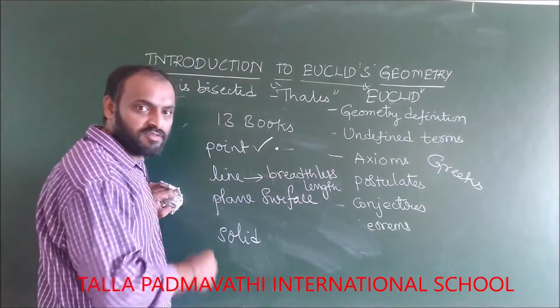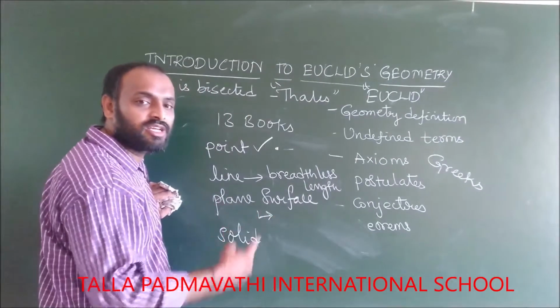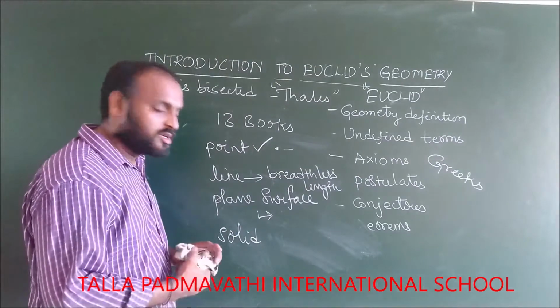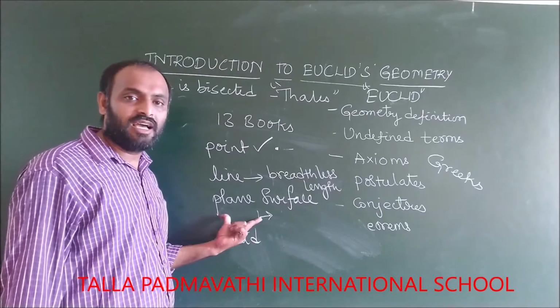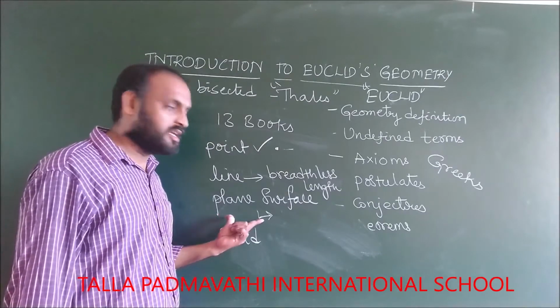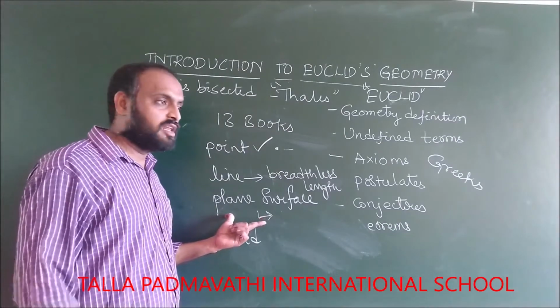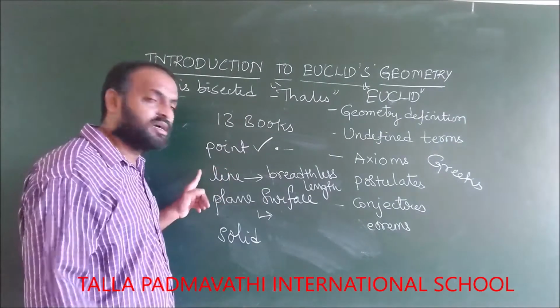Then what is a plane surface? A surface which can be extended in all the directions. And what is a solid? A solid contains plane surfaces as boundaries. These boundaries will meet at so many points. Those points form a line.